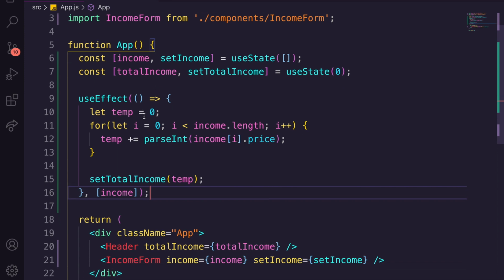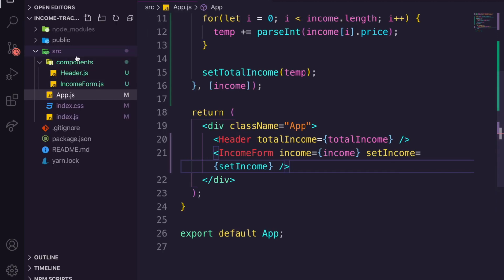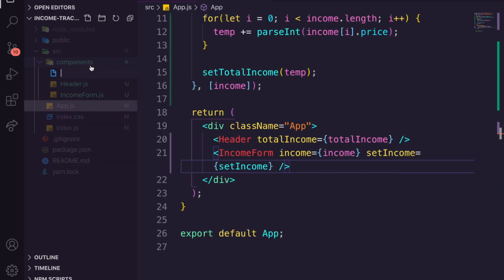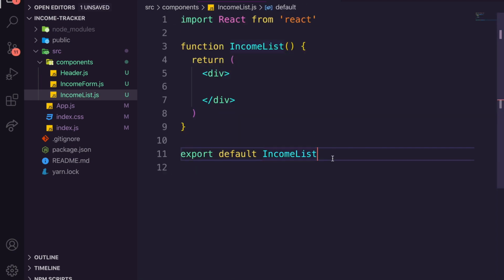So we've got our total income working. Now we need to create a new component. The new component needs to be called income list. So what we're going to do here is say incomelist.js, we're going to use React FCE, and I'm just going to add in that and that.